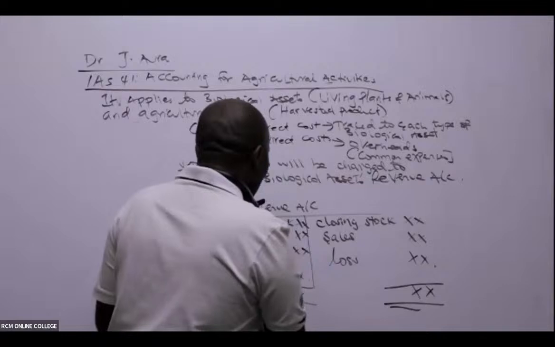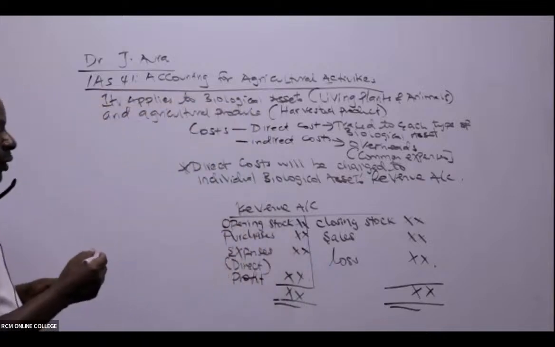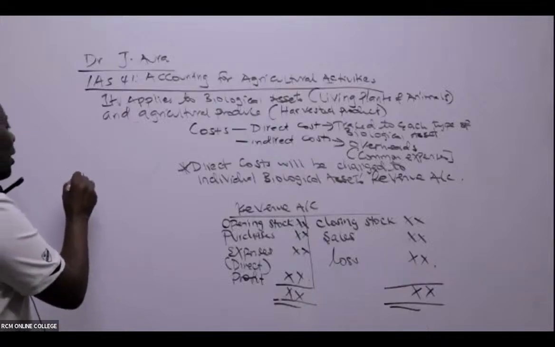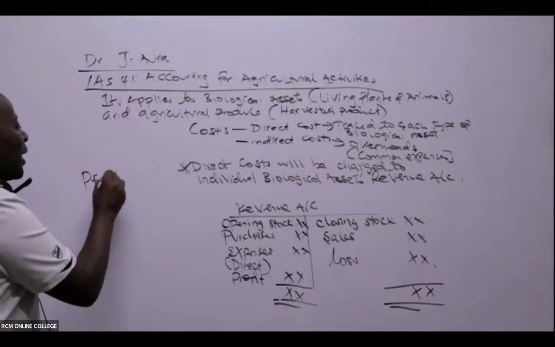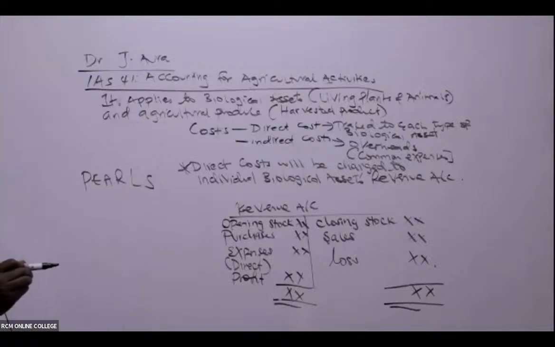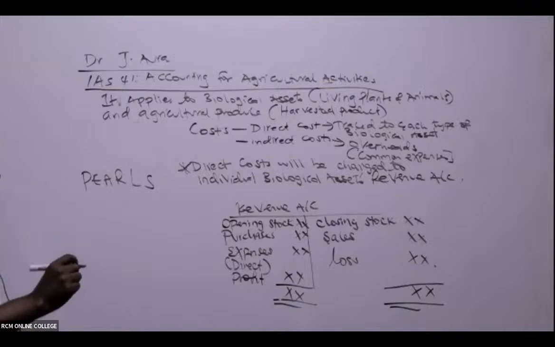Gentlemen, when you are coming to this level, intermediate level is a serious level. You're supposed to remember the acronym called PALS. From your ATD or your financial accounting one, we have the acronym for double entry called PALS.